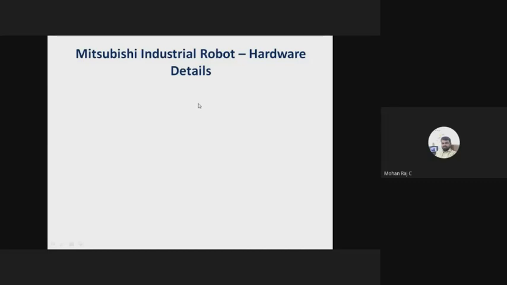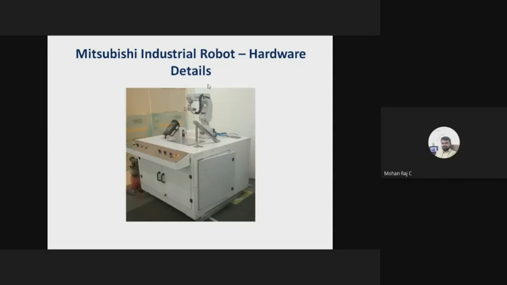So what is that? You see the image, right? I told you, it is only the robotic arm. What does this black color box indicate? Do you know the answer? If you know the answer, you can type it in the chat box. This part.